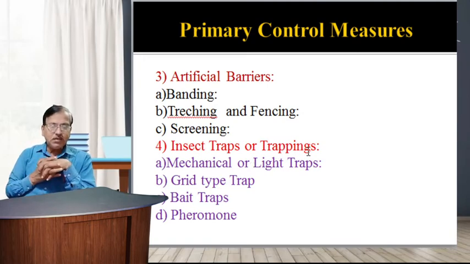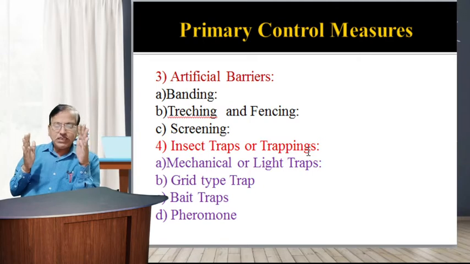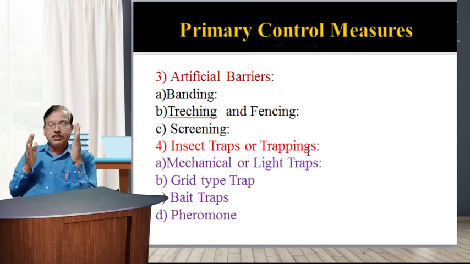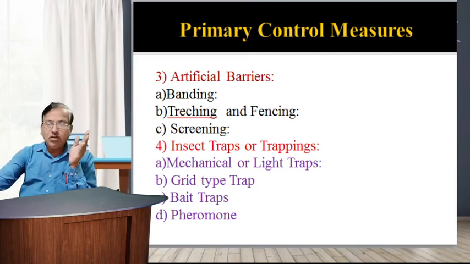In this mechanical control method, traps are simple devices by which insects can be captured and killed, and the population of the pest can be reduced. In insect traps or trappings, there are four methods: a, mechanical or light traps; b, grid type traps; c, bait traps; and d, pheromone traps.